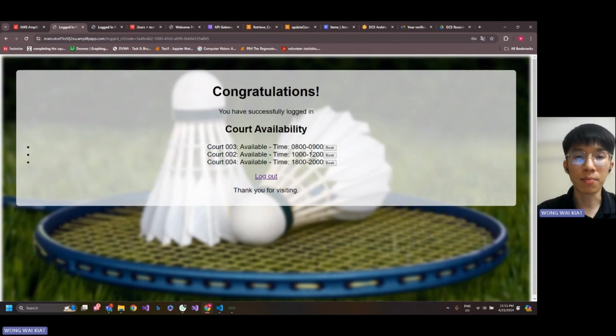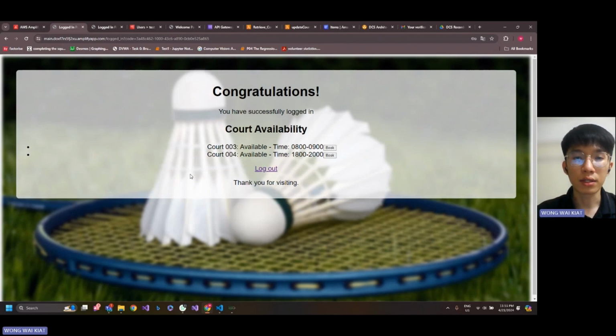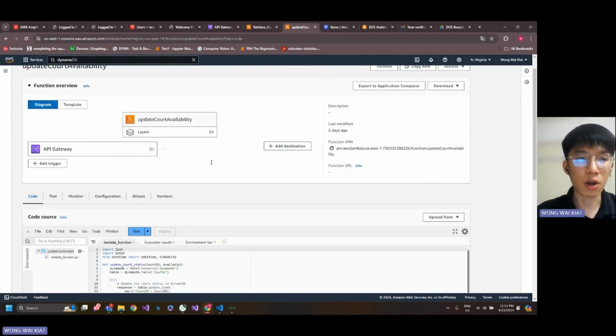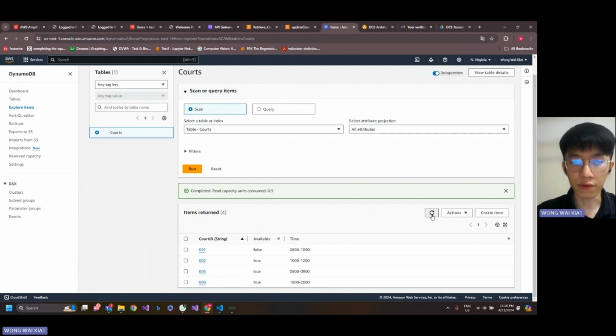So if the user wants to book a code, let's say code number 2, they will click the book button, and then the system will do the booking for the user, and show a prompt message: code availability updated successfully. Click OK, and then the system will automatically update the code availability. The code that we booked just now triggers the Lambda function here, which updates the code availability, and after it is triggered, it updates the DynamoDB. And then we refresh it. We can see that code 2 is set to false, which is not available anymore.